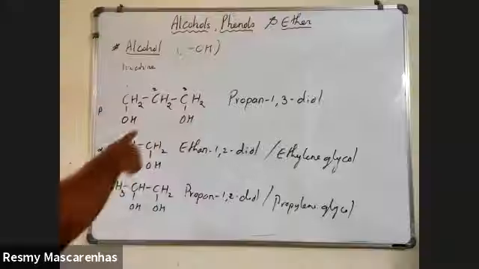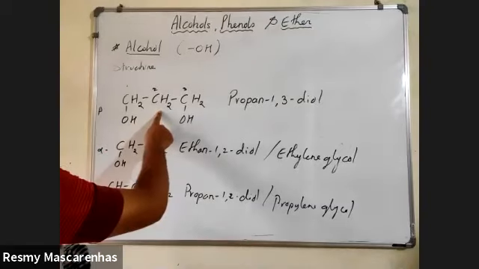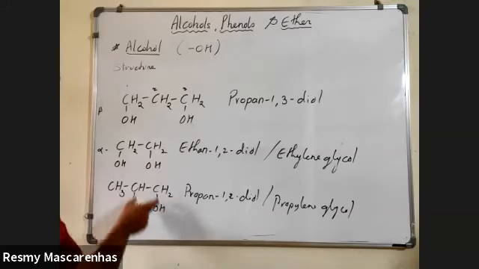So the previous one will be alpha ethylene glycol, or alpha glycol. This is also an alpha glycol, because both OH groups are close by.